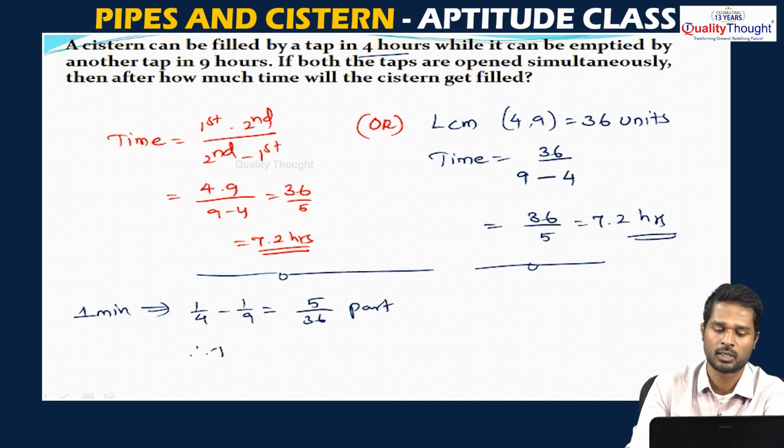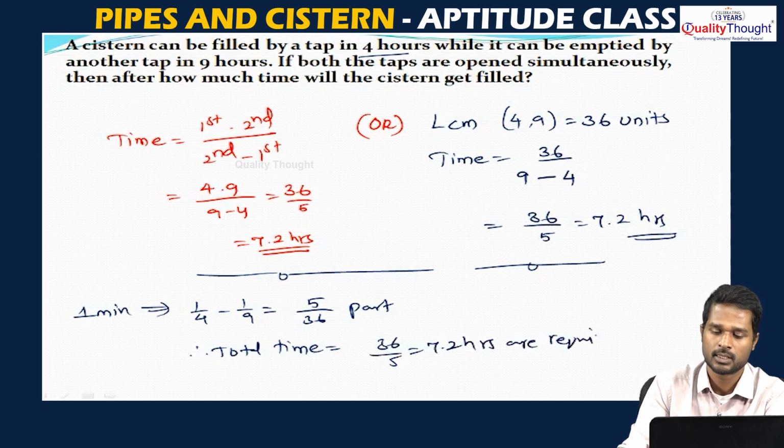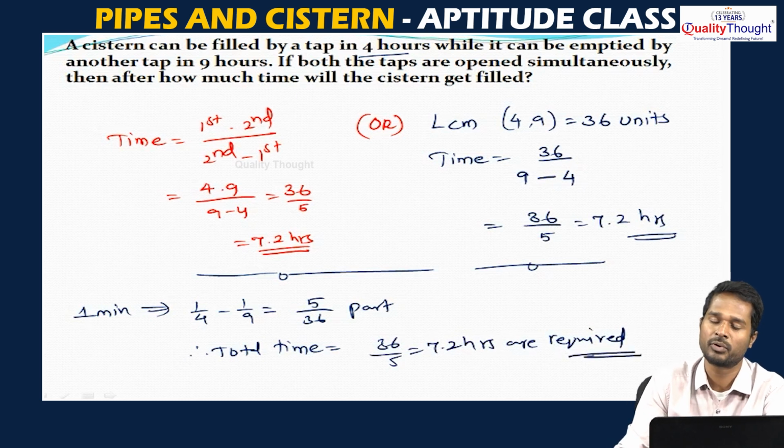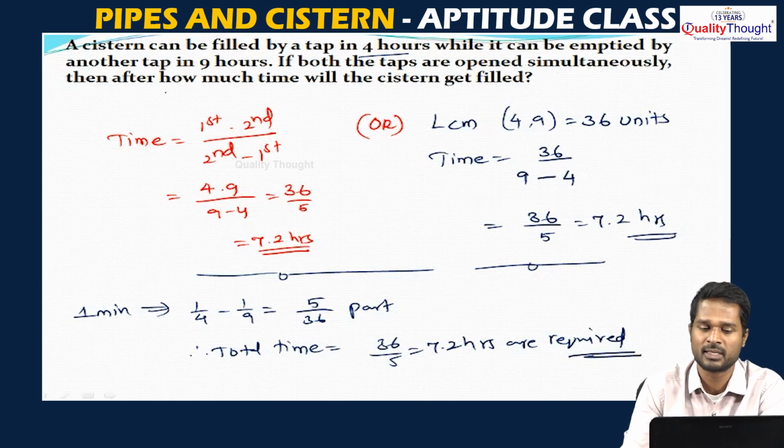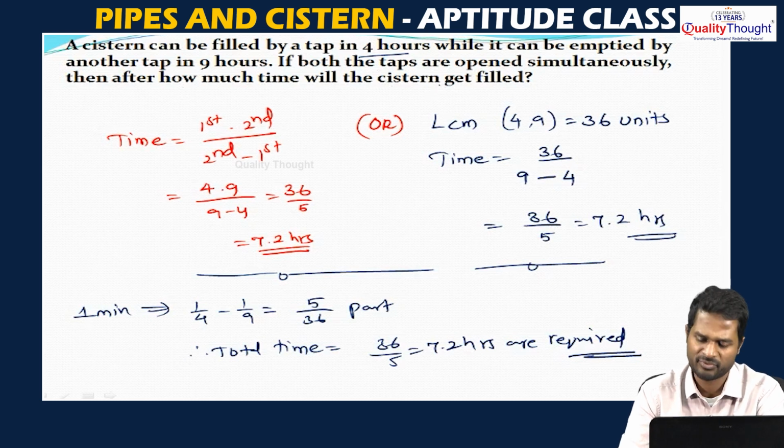So, the total required time is 36 by 5, which is 7.2 hours. For what is this 7.2 hours required? If both the taps are opened simultaneously, the cistern will be filled after 7.2 hours.